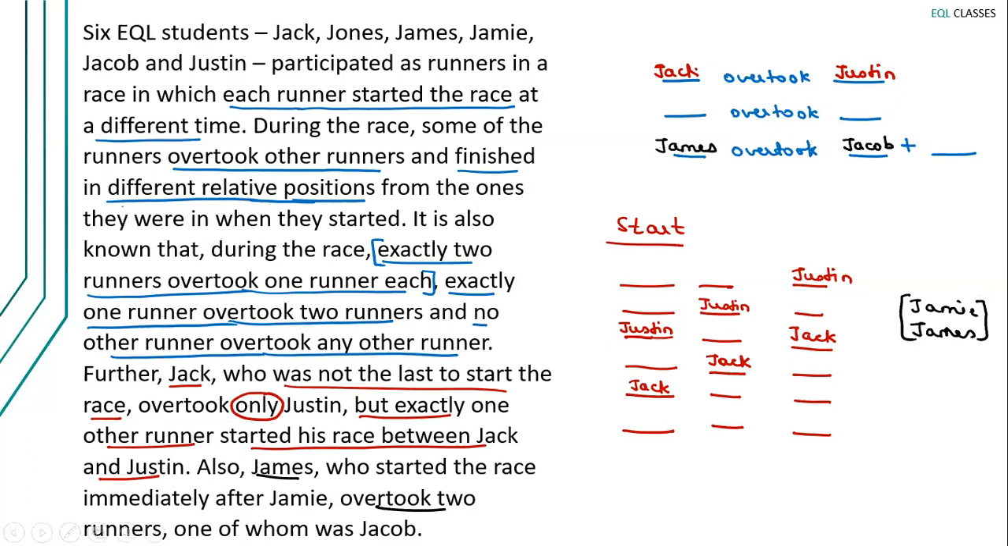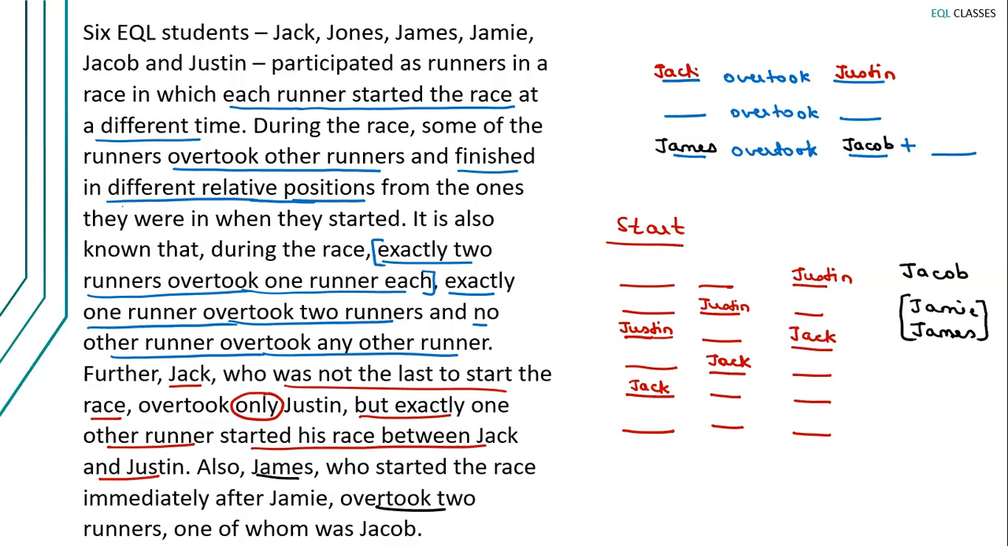Okay, let's see where we can fit this. We know that James overtook Jacob. So we certainly know that Jacob must have started before James, right? That's an inference that you can draw. And we know that James is a person who overtook two people. One of them is Jacob.